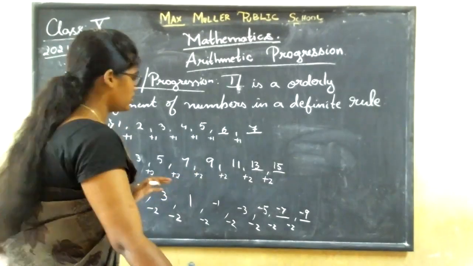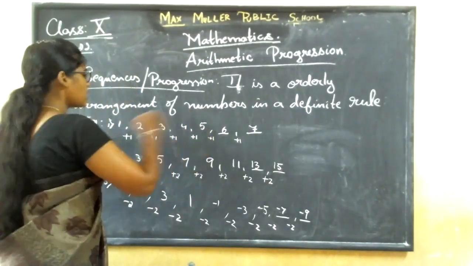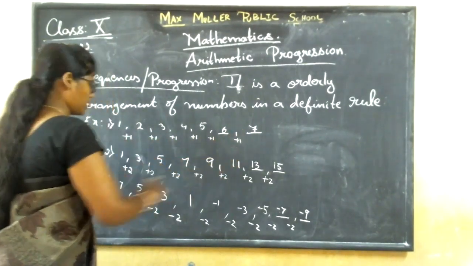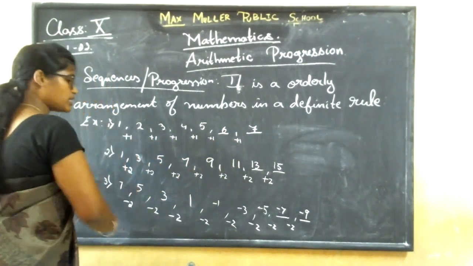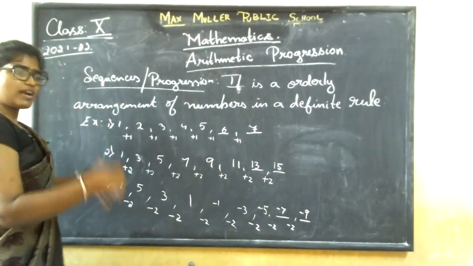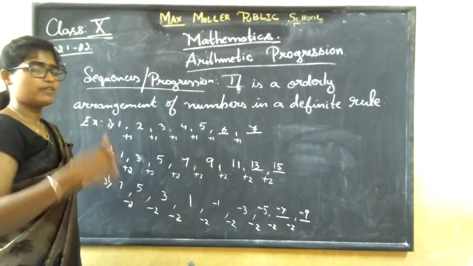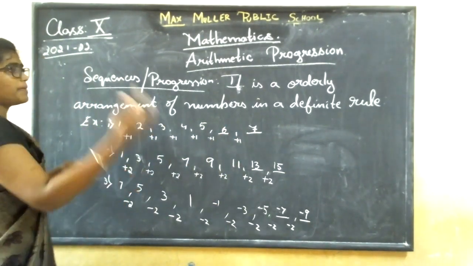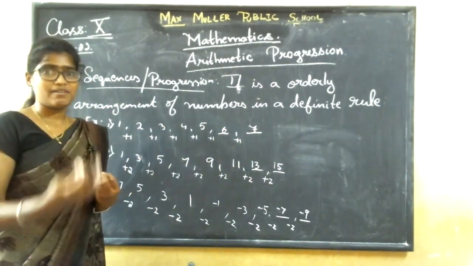You have a set of numbers and it should follow a set rule. So if it is plus 1, everywhere it should be plus 1. If it is plus 2, everywhere it should be plus 2. If it is minus 2, everywhere it should be minus 2. If it is divided by 2, everything should be divided by 2. If it is 0, everything should be 0. Like that. Understood? Now let me tell you about finite and infinite.